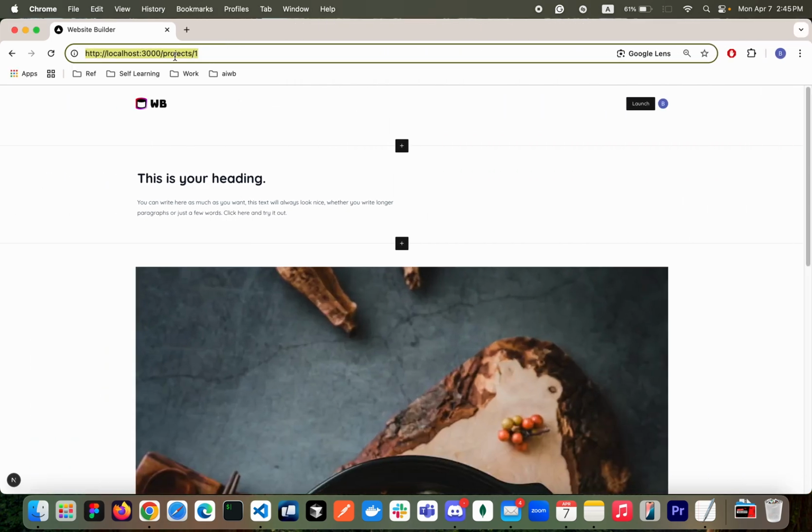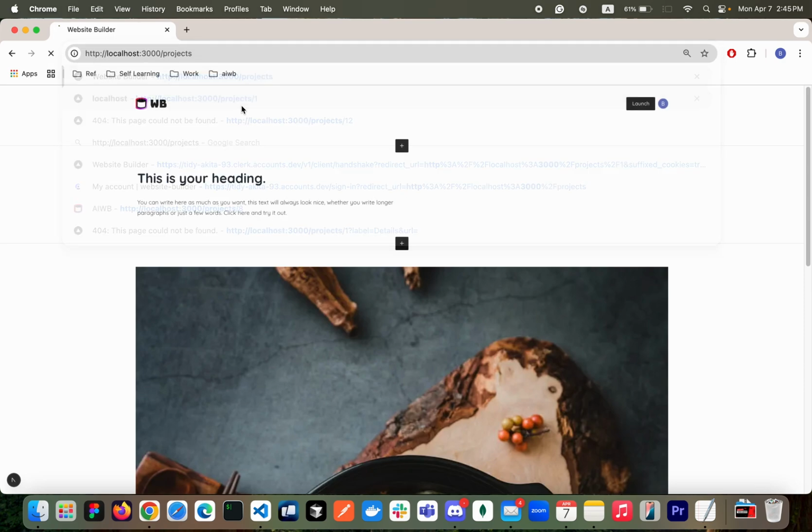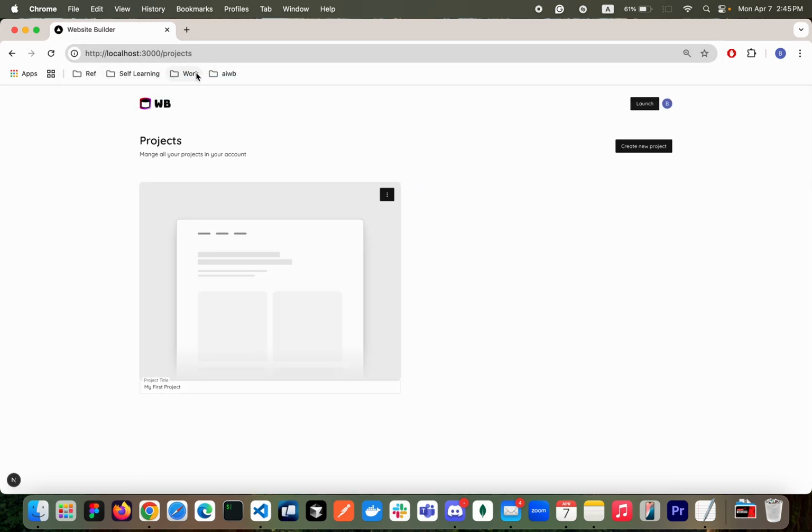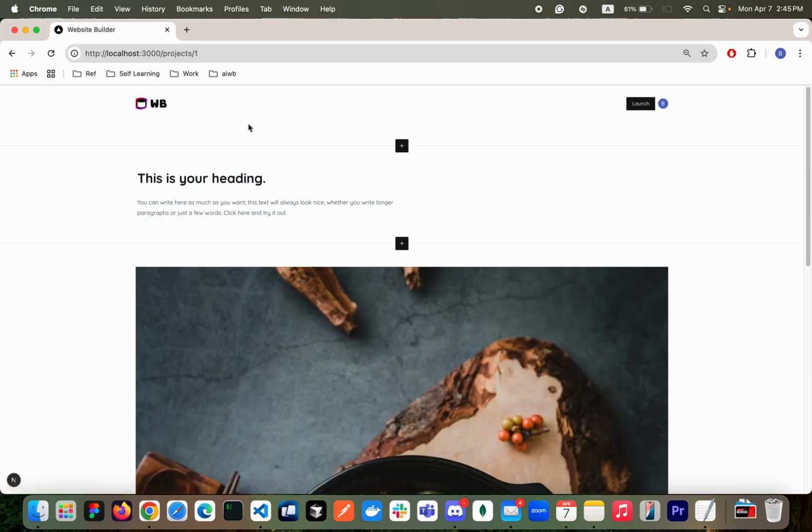Our URL is currently looking like that. Somehow we need to find out which page we are in based on this route. My strategy is just to check if our URL has this much, right? Our project page does not have a slash, right? So that's the way I can find it out, right?